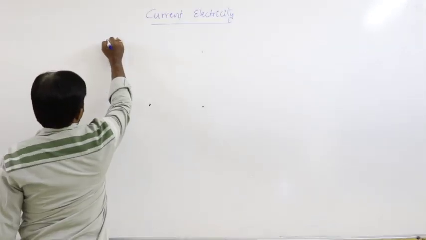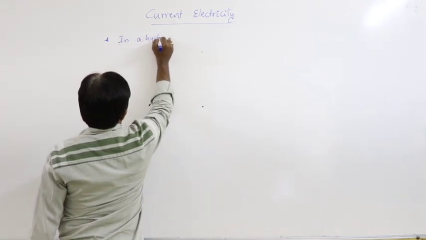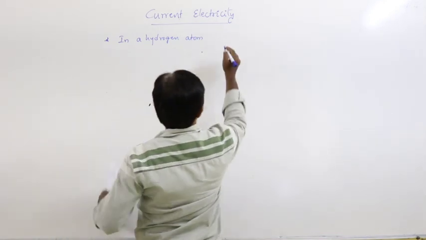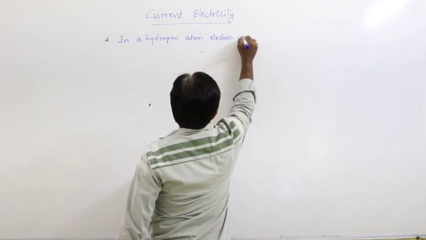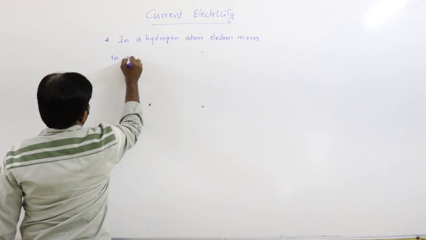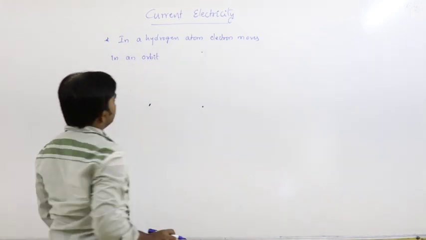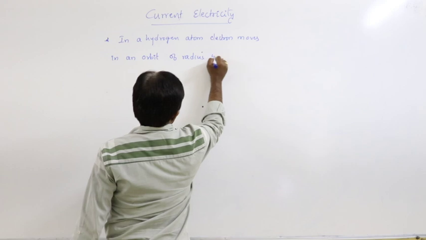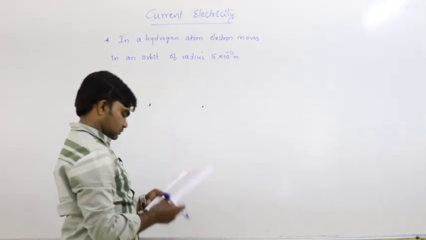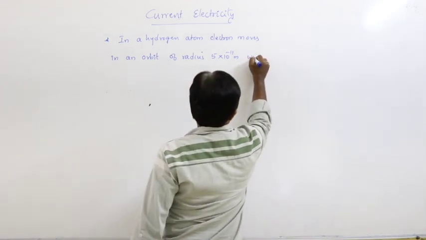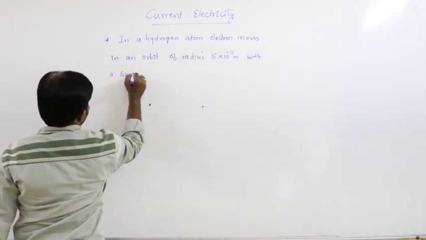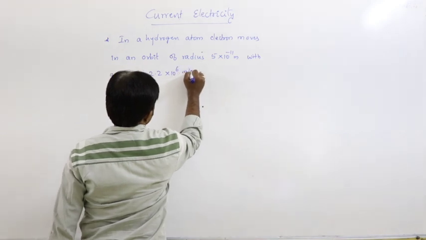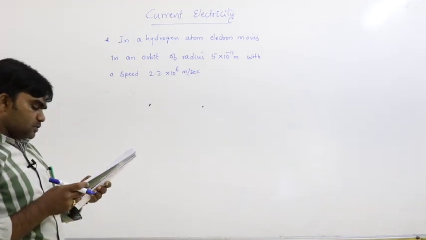In a hydrogen atom, an electron moves in an orbit of radius 5 into 10 to the power of minus 11 meter with a speed 2.2 into 10 to the power of 6 meters per second.